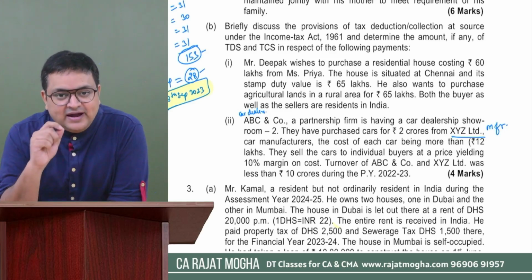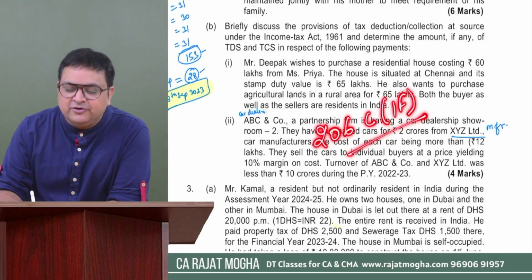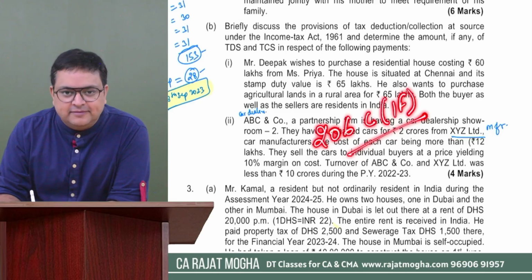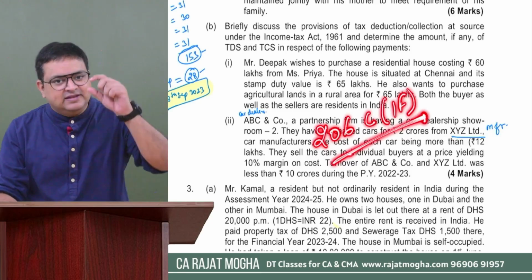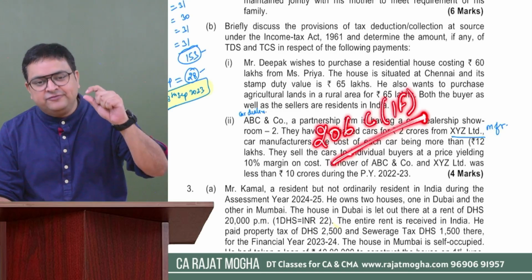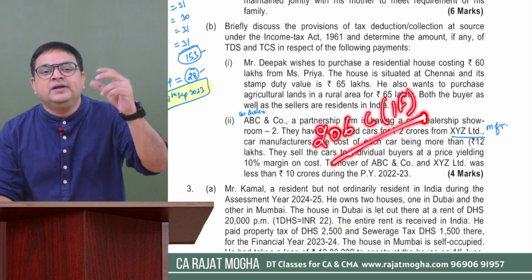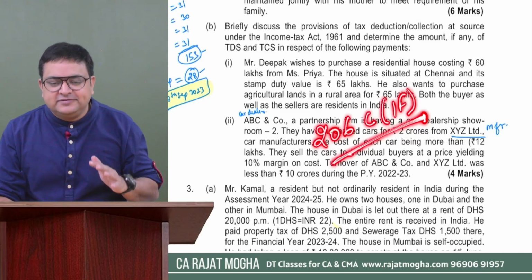So if you read that section, the section number is 206C1F. If you remember this section in your examination, go and quote it. If you don't, no problem, you can just skip that section number. Here you can first mention the provision. The provision says that if a person is selling the cars to the customer and if the value is more than 10 lakh rupees, then the dealer is required to collect 1% TCS.